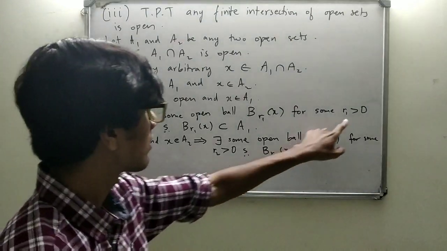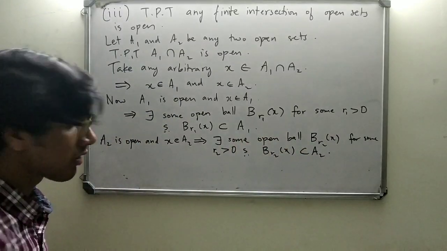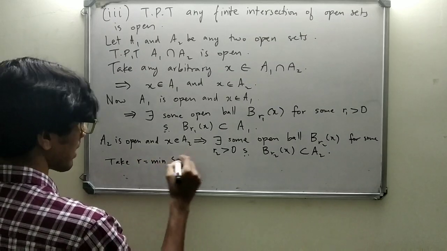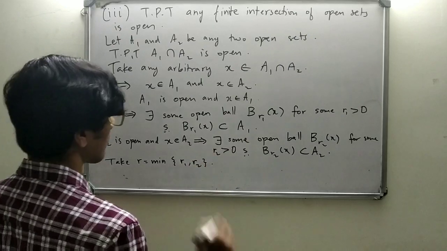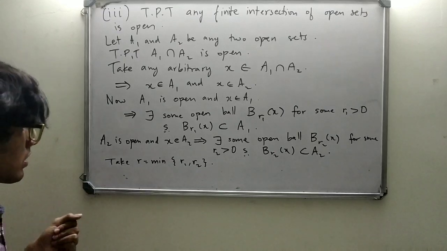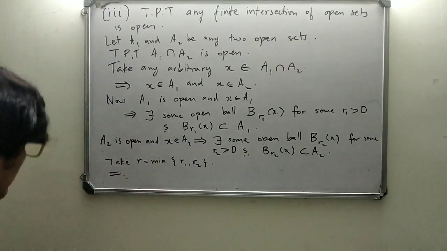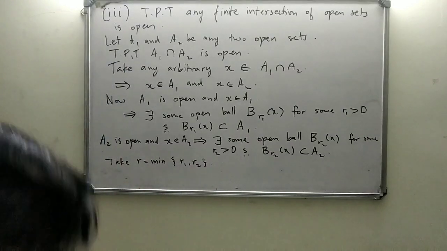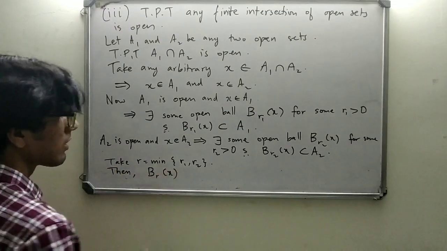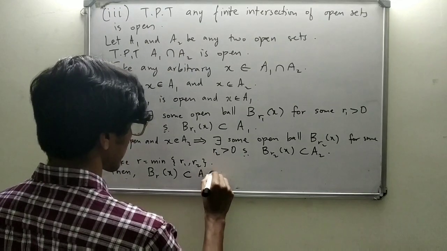Now we take the minimum value of R1 and R2 and we call it R. Take R equals minimum value of R1 and R2. And what does this imply? This implies then BR of x must be contained in A1 intersection A2.